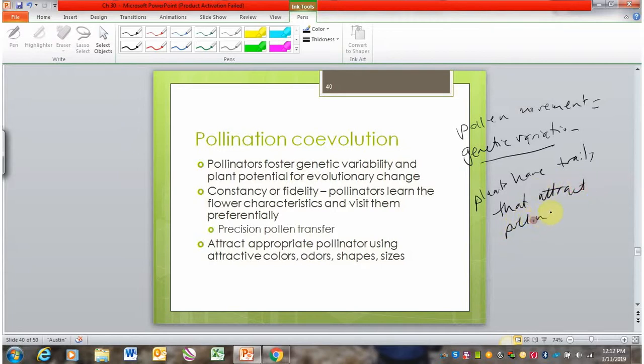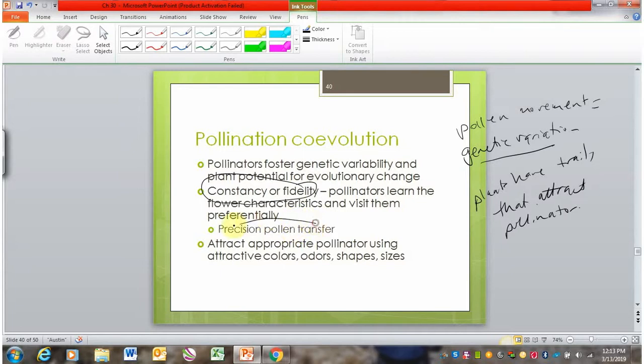An interesting feature of the relationship between pollinators and plants is that pollinators oftentimes have a constancy or fidelity, that means faithful, relationship to certain flowers. So they learn flower traits, and then they will actually return to that same type of flower over and over again. For example, bees within a single day will oftentimes focus on just, for example, roses. So for that day, they're only going to pollinate roses.